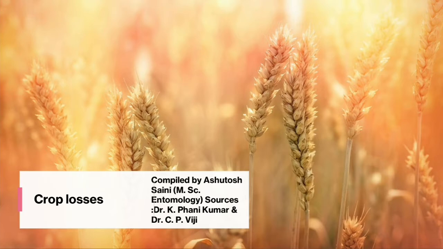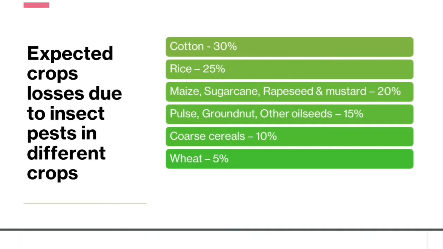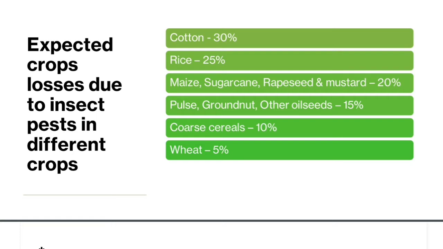Today's topic is crop losses. What are crop losses? Basically, crop losses are related to yield, damage, disease, etc. The next topic is expected crop losses due to insect pests in different crops. India has the largest diversity in agriculture fields, so crop losses obviously occur.